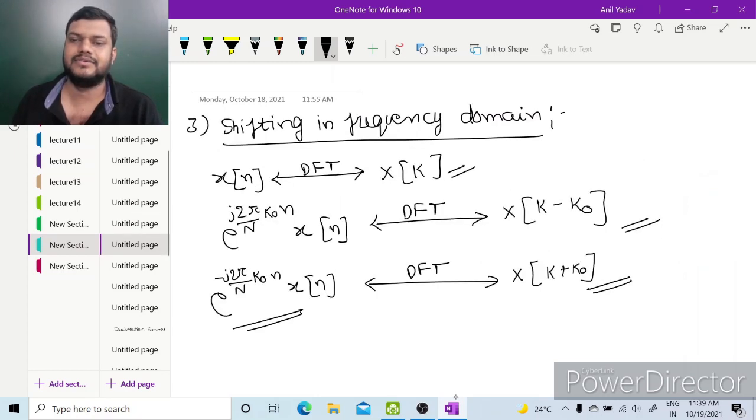Next is shifting in frequency domain. So if x[n] has a discrete Fourier transform as X[k], then e to the power j 2 pi by N k0 n x[n] will have DFT as X[k minus k0], and e to the power minus j 2 pi by N k0 n x[n] will have DFT as X[k plus k0].